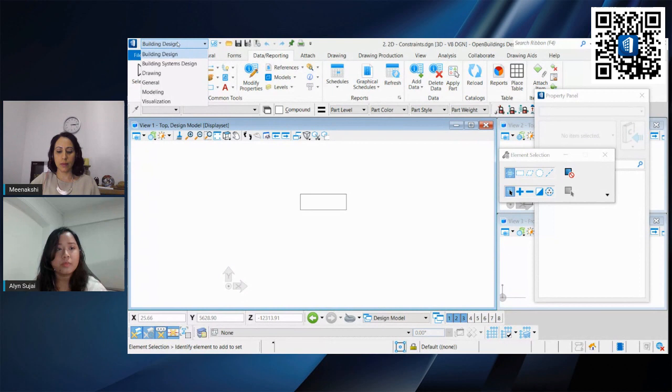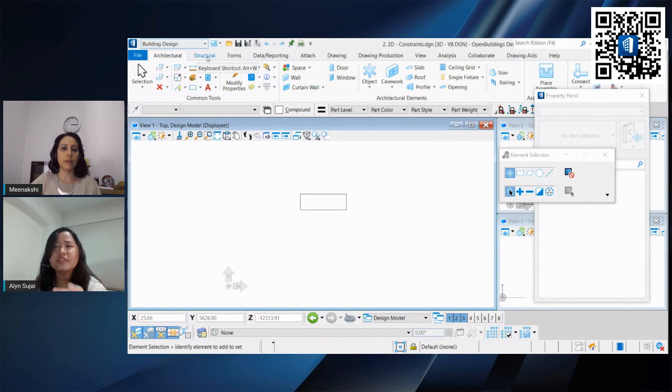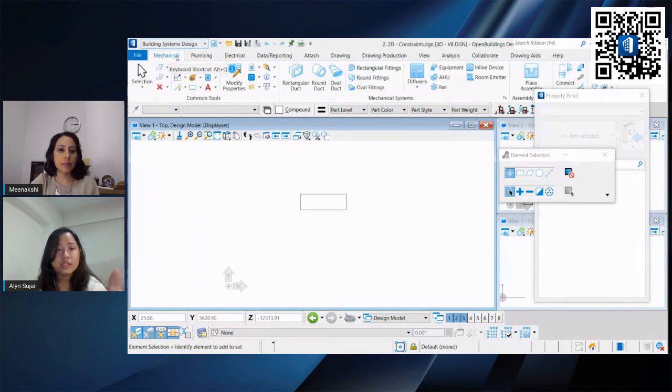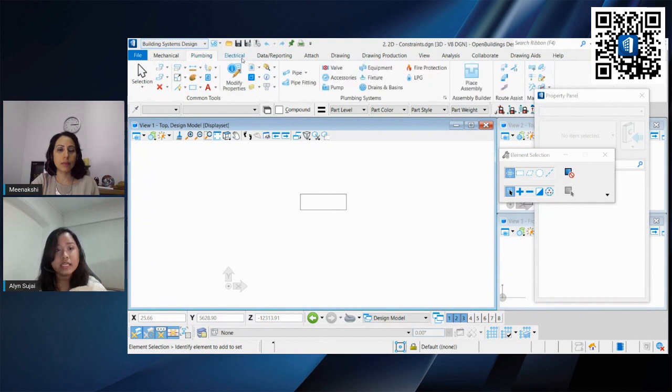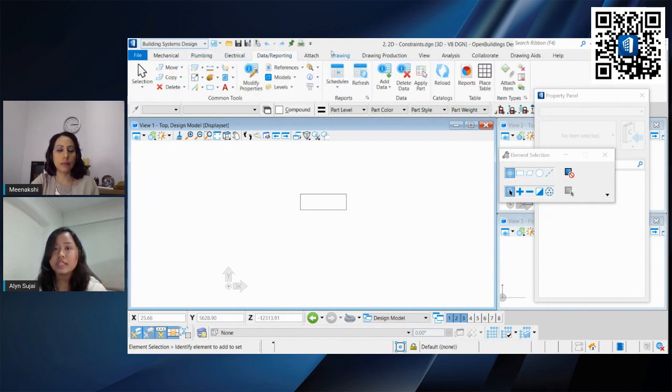If you look at the top left corner, we have these workflows. Workflows are just an easy way for us to categorize our tools. The first workflow is our BIM workflows. Building design is for architectural, structural, and whatever tool is linked to your architectural and structural needs. This is also where you have your mechanical, plumbing, electrical, your scheduling, and everything that has to do with your MEP.